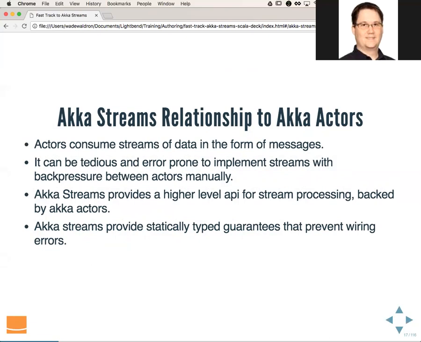It also provides a higher level API for stream processing that is backed by Akka actors.